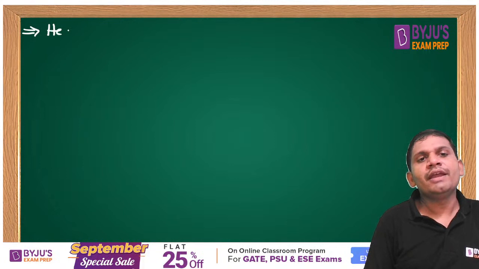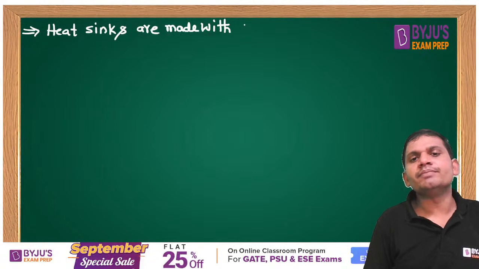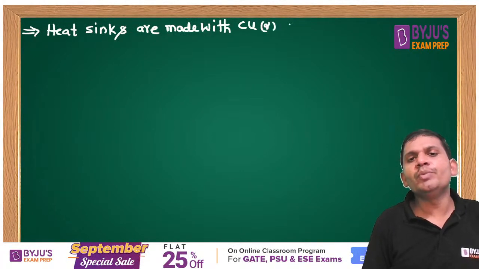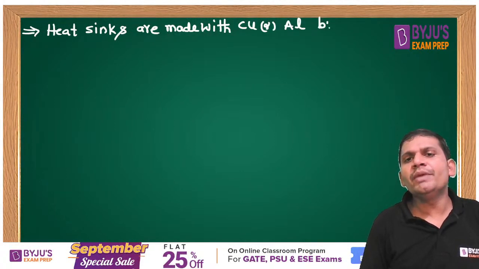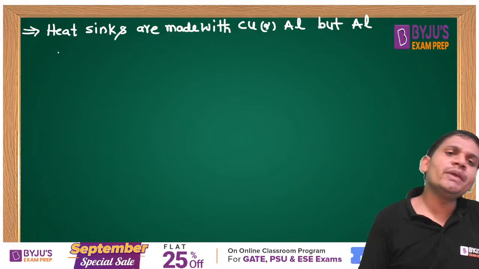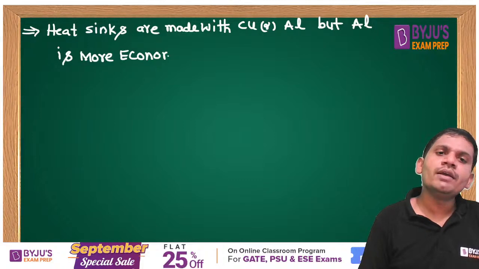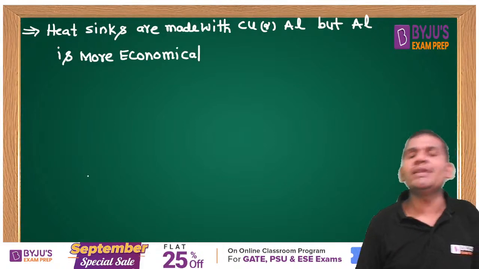Yes, friends. Heat sinks are made with copper or aluminum, but aluminum is more economical. From an economical point of view, aluminum is more favorable. That's why, in economical point of view, aluminum is preferable.